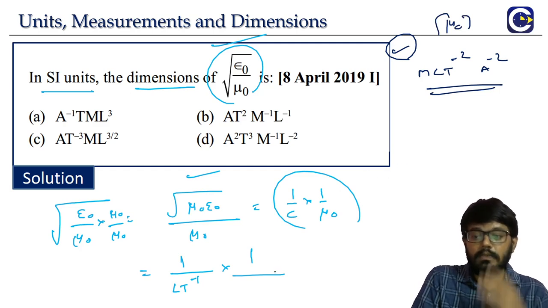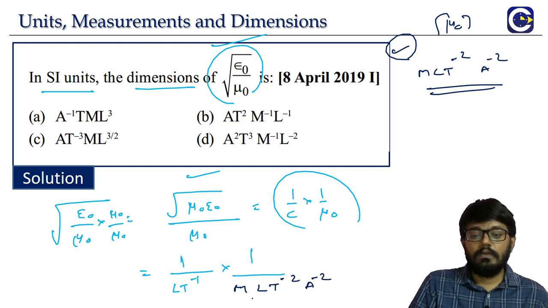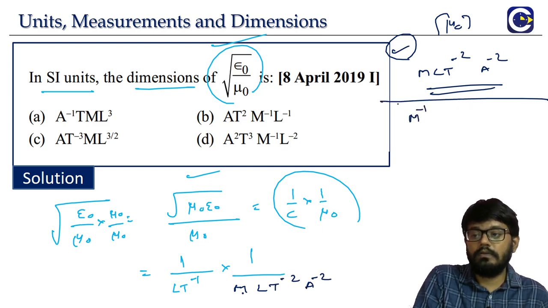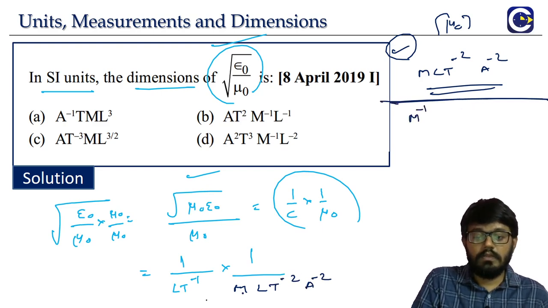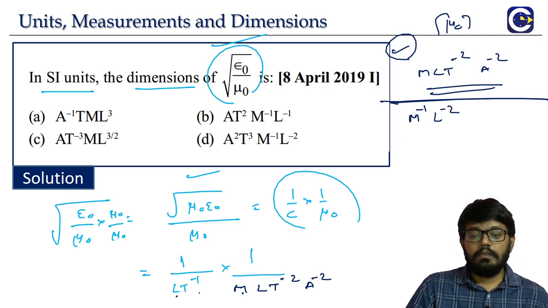Okay, so now just substitute here. M L t power minus 2 A power minus 2. So M will go to the numerator, M power minus 1. So we'll just write it here, M power minus 1. L into L is L square, take it up, L power minus 2. Then t power minus 1, t power minus 2, it will be t power minus 3.